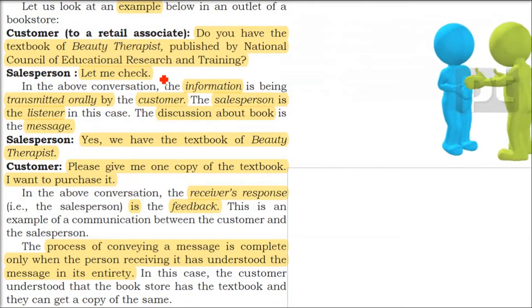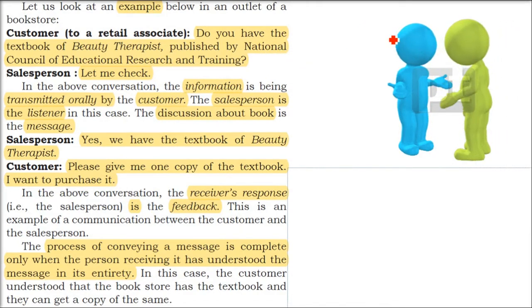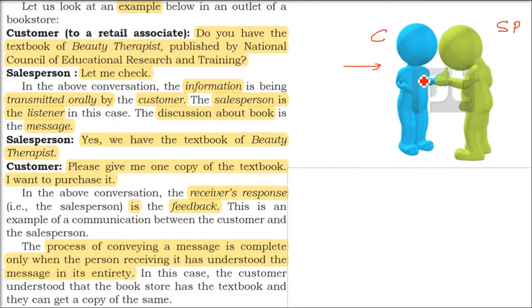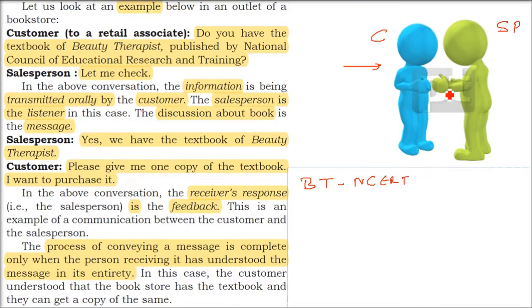Let us take an example to understand this more. So there are two people involved. The blue one, let us say he's a customer. The green one, let us say he is a salesperson. So the customer is saying, do you have the textbook of Beauty Therapist published by the National Council of Educational Research and Training? So you're saying the name of the book, Beauty Therapist. You're also saying the publishing house.